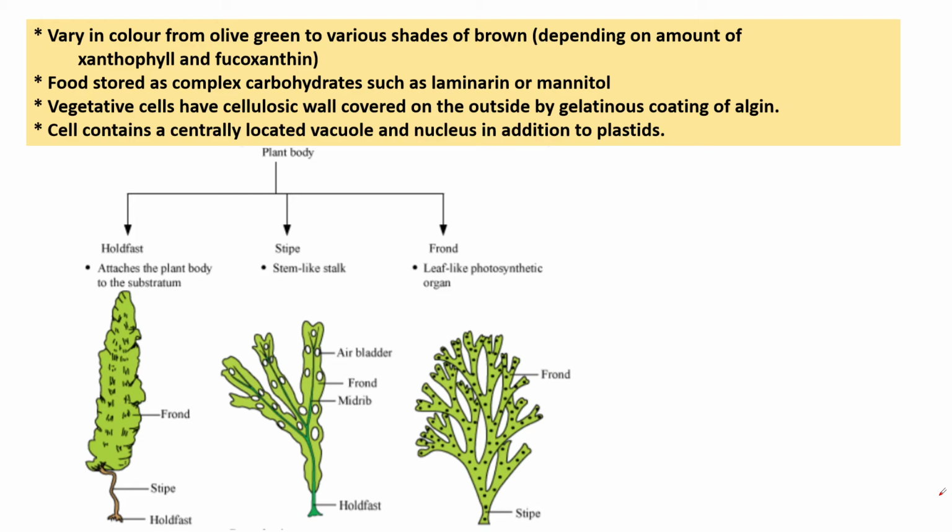What are the pigments of brown algae? You can write down in the comment section. They are chlorophyll a and c, and carotenes, fucoxanthin, flavoxanthin, violaxanthin and lutein. Remember this.